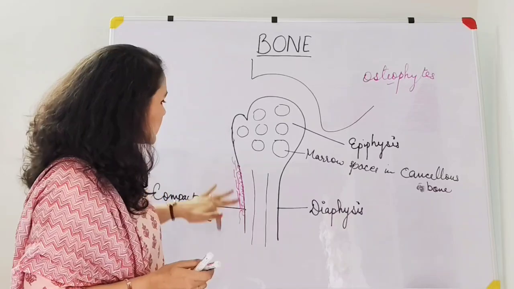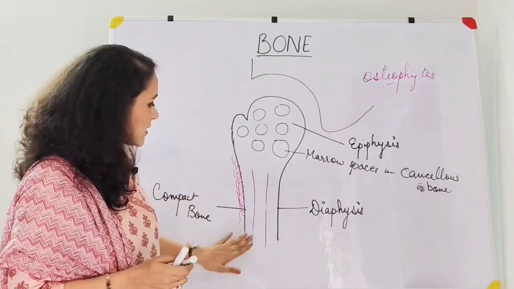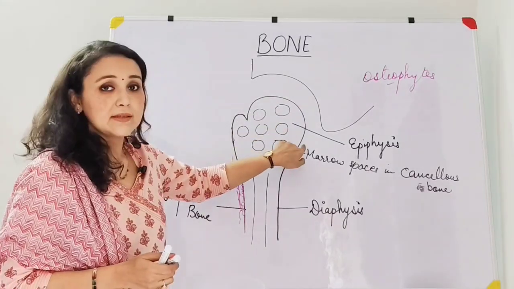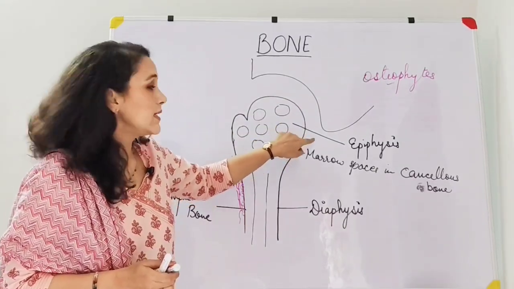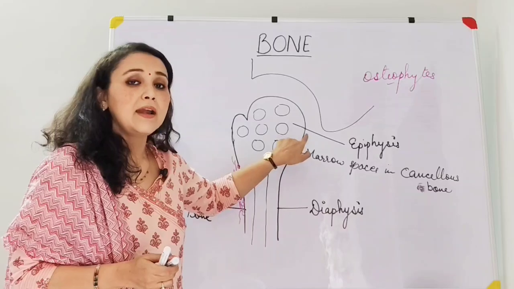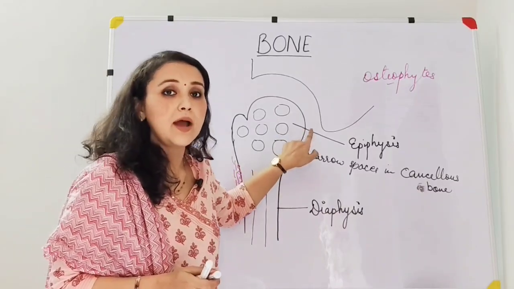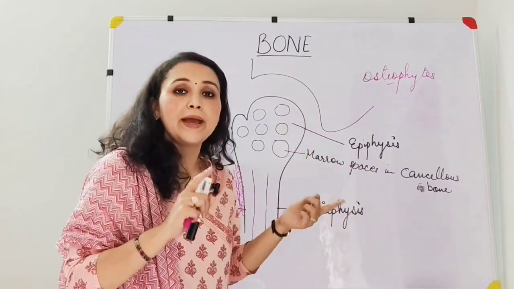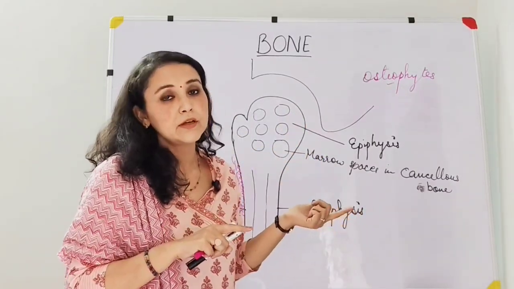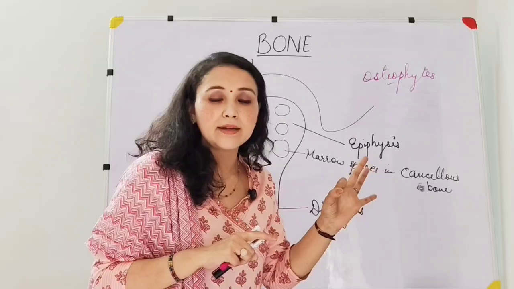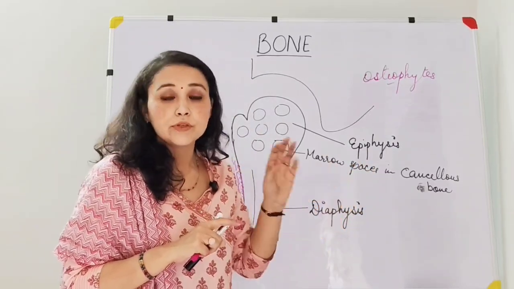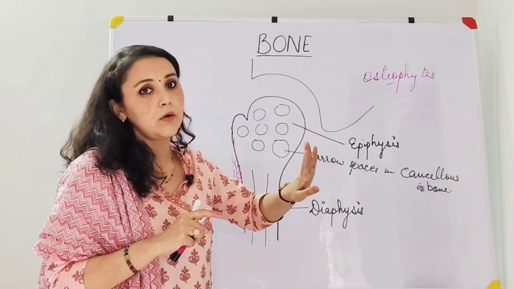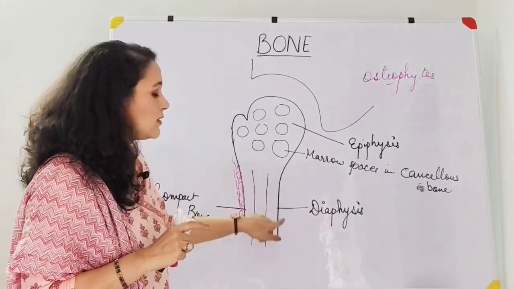Now, this was about the periosteum. Periosteum is present all around the bone except at the articular surface. This point is very important. There is no periosteum here. And if you have gone through my previous video, I told you these ends are covered with the articular cartilage where perichondrium is also absent. So that means there is no covering around the cartilage. There is no covering around the bone. So in this part, there is no periosteum, no perichondrium, whereas periosteum is surrounding the rest of the bone.